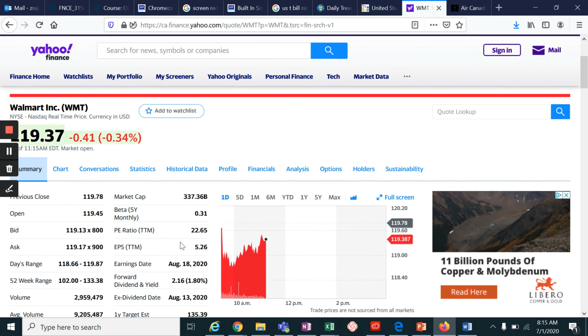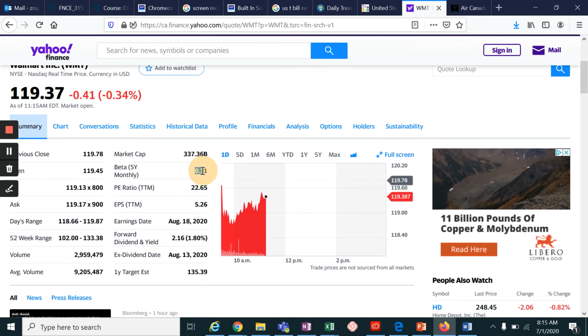On the summary page, I can see that we have a beta over here, 0.31, which I am using. This 0.31, anything less than 1 means that the stock is less risky. More than 1 means that the stock is riskier. It's riskier than the market because the market beta is 1.